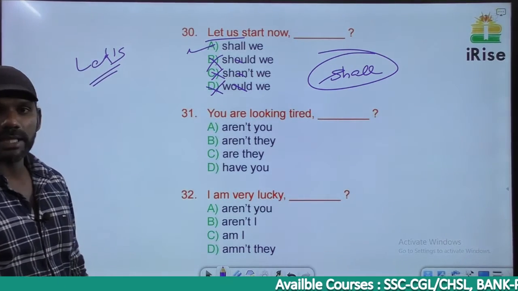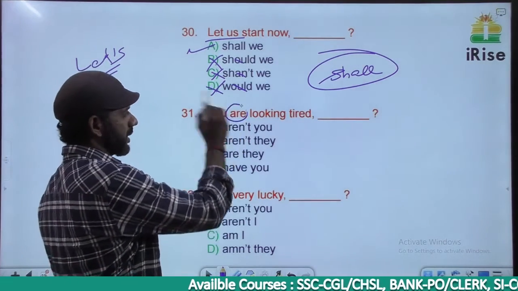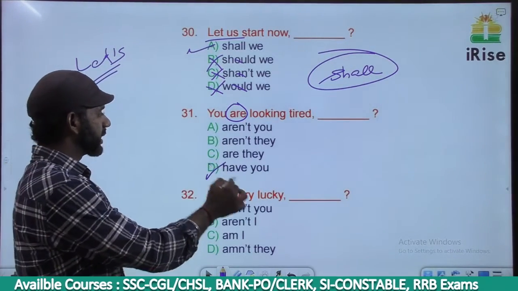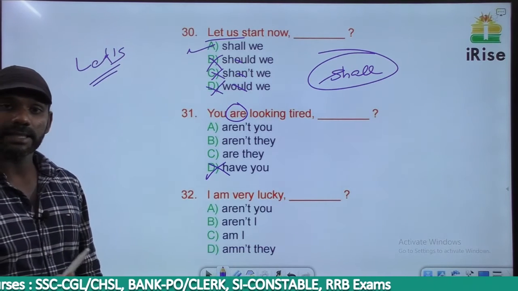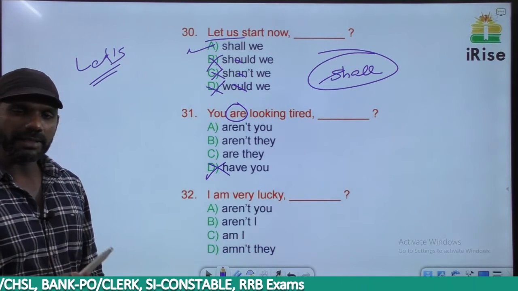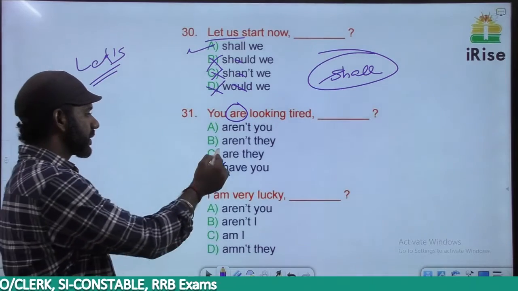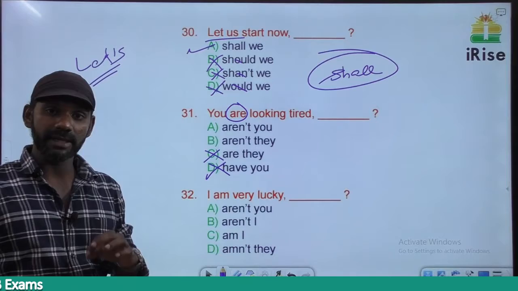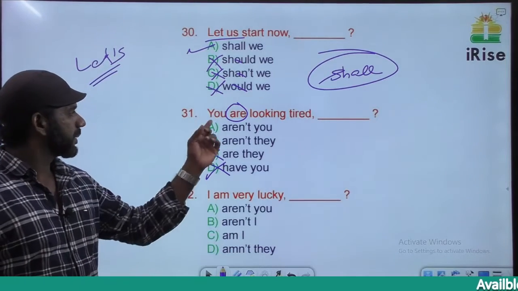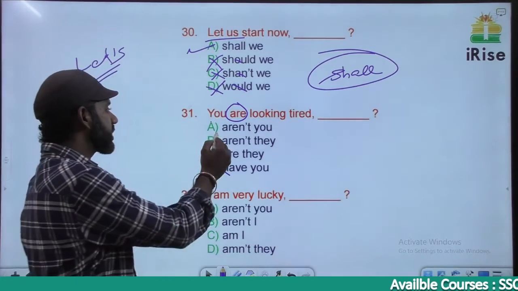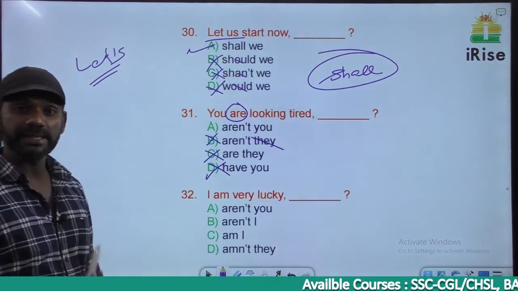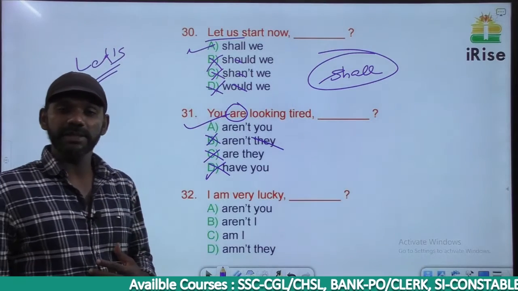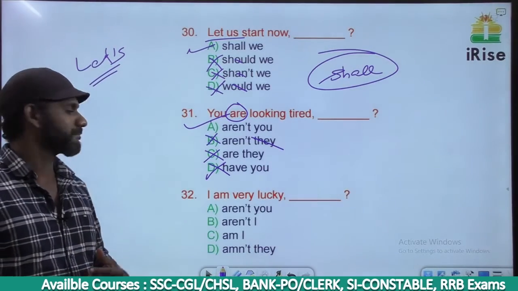You are looking tired. The auxiliary verb here is are. There's no negative word in the sentence, so we have to frame the tag with are itself. In the tag there must be a negative word. Are not, short form is aren't. So C is eliminated. We can frame a tag using the auxiliary verb and the subject pronoun in the sentence. The pronoun here is you. Based on that, B, which says they, is eliminated. The answer must be option A. You are looking tired, aren't you? That means aren't you looking tired?